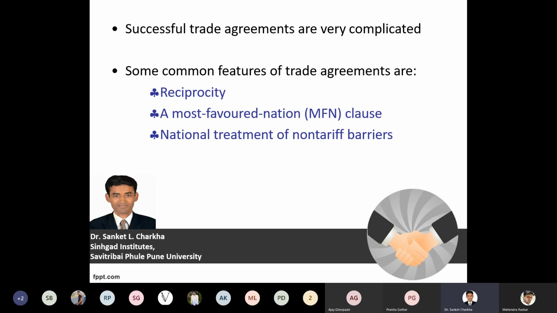So here the MFN clause may differ for different products, different services, and different goods, and it changes from country to country, region to region, and product to product.